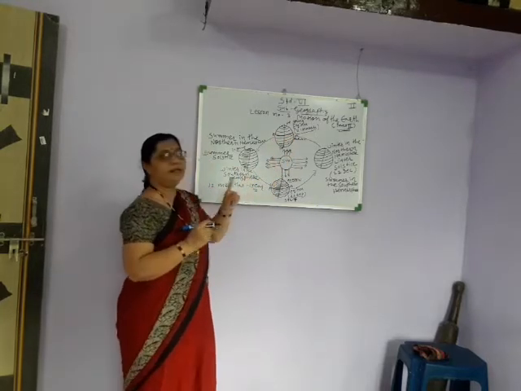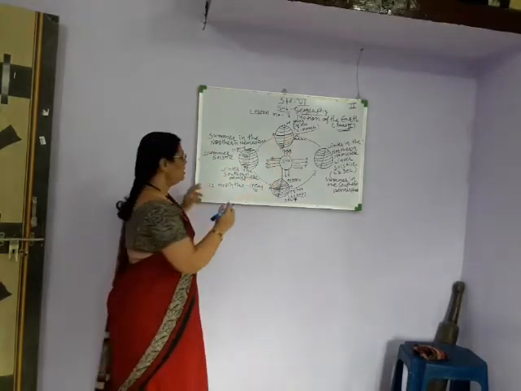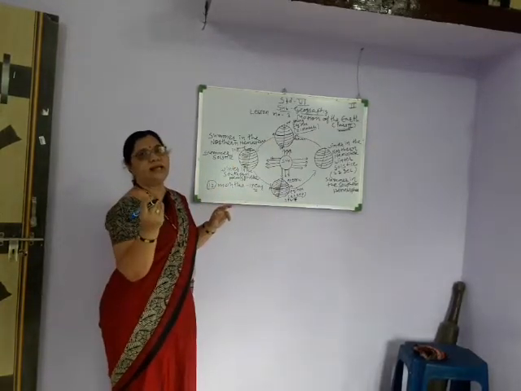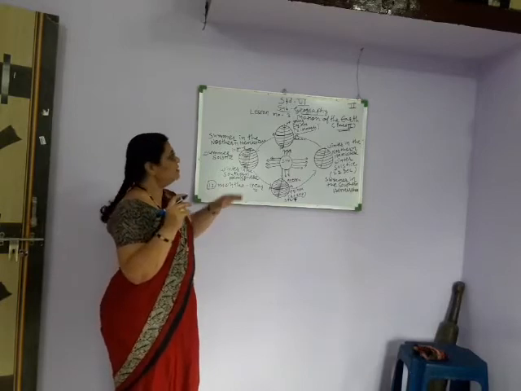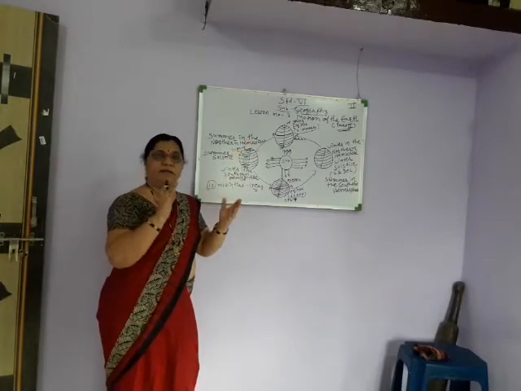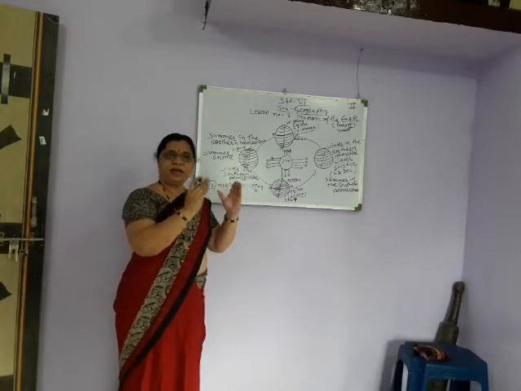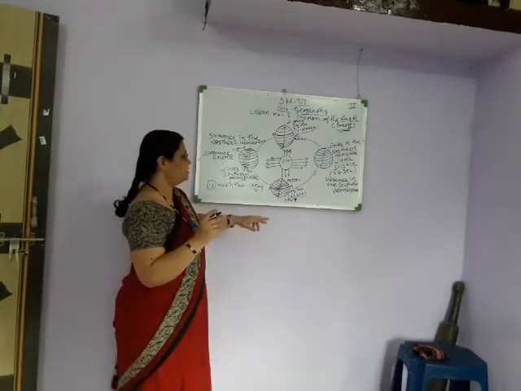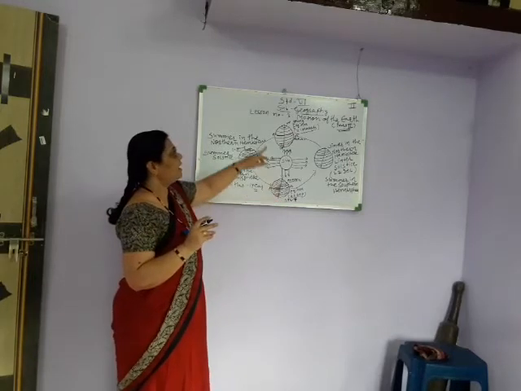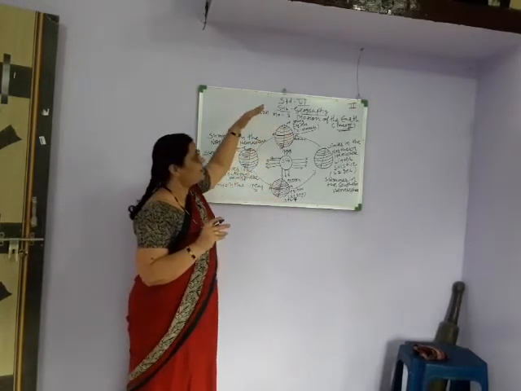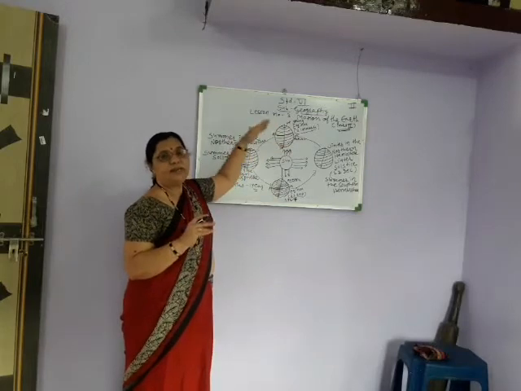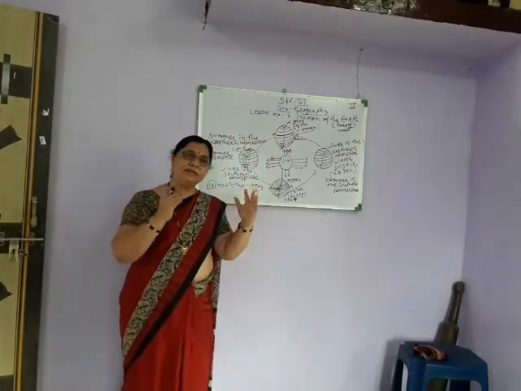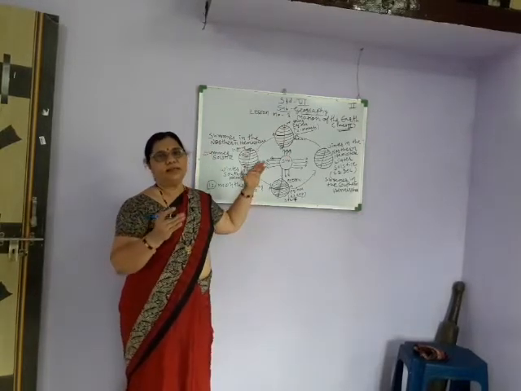Understood? But within these 12 months, 2 days are like that where day and night are both 12 hours. Those days are 23rd September and 21st March. Whenever the days and nights are of the same hours, that is called the equinox.